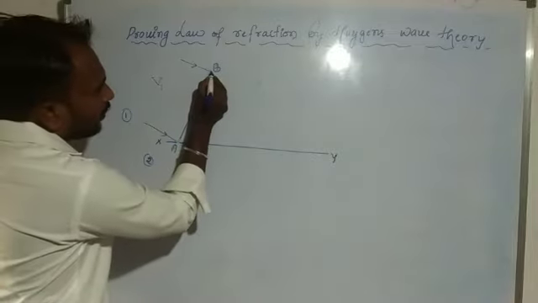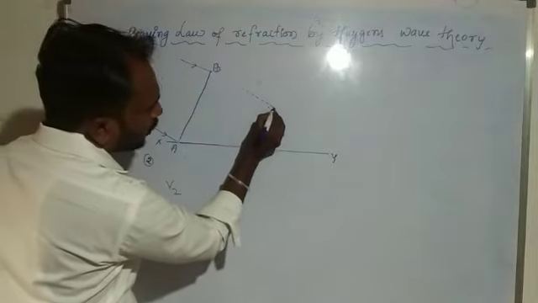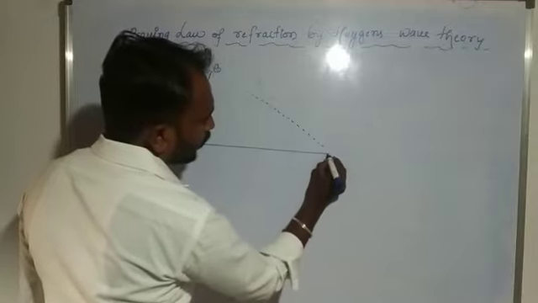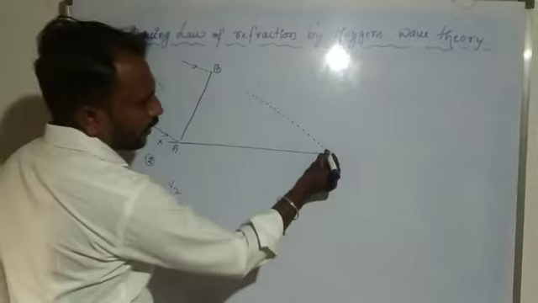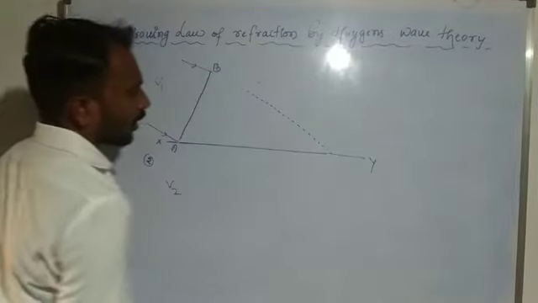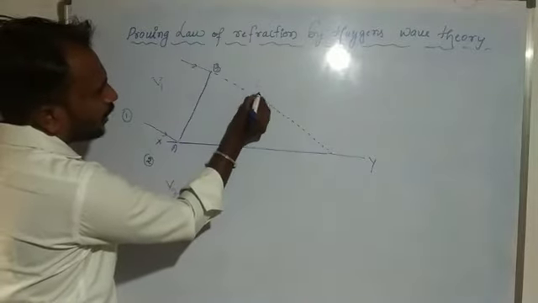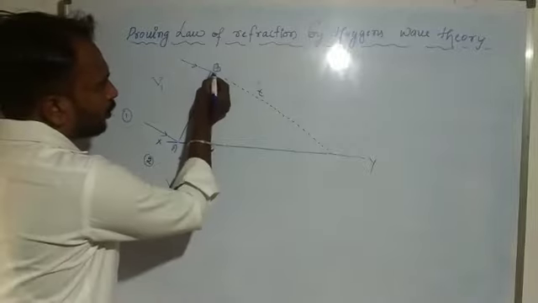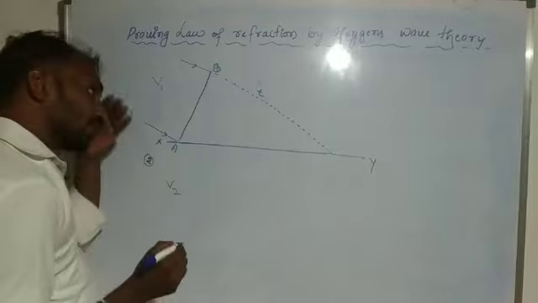For this reason, after some interval of time T, edge B is incident on this refracting surface.